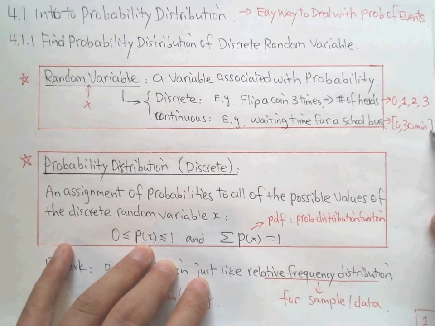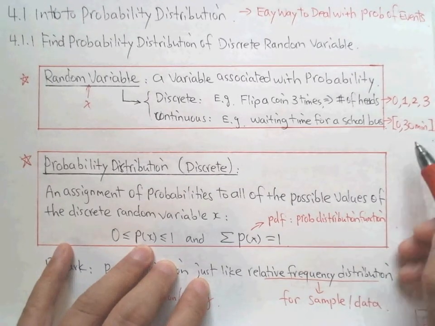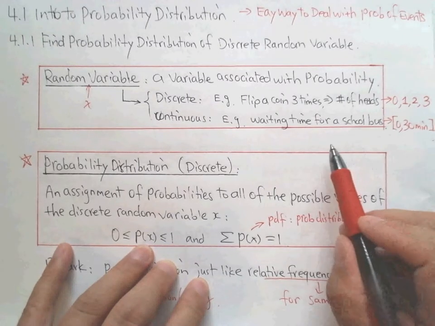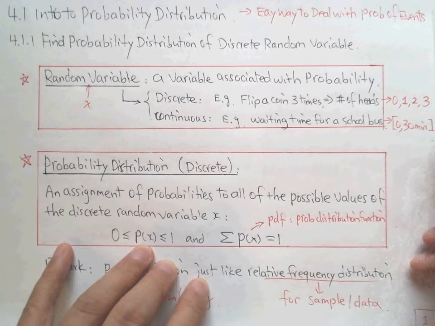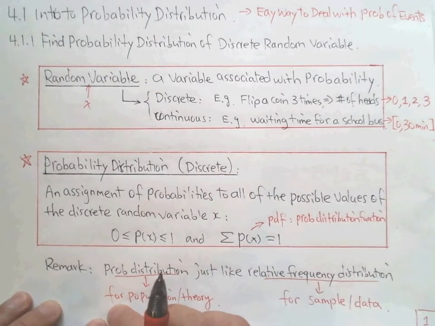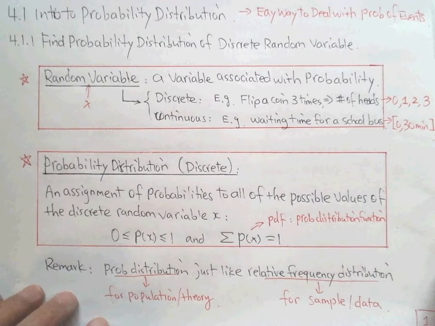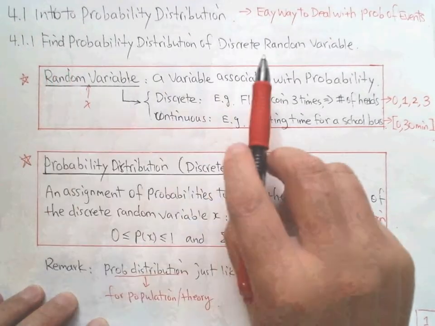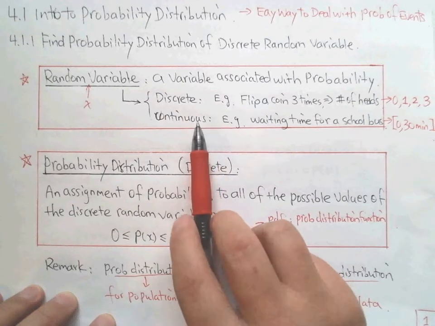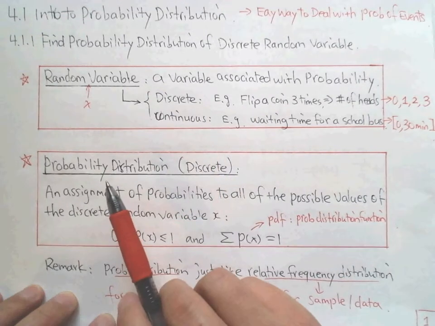Yes. So any number, and this number is a continuous number. From 0 to 30 is an interval, as we learned. This waiting time we call a continuous random variable, and this one we deal with as discrete. The next section we're going to deal with the continuous random variable. Okay, let's look at it.